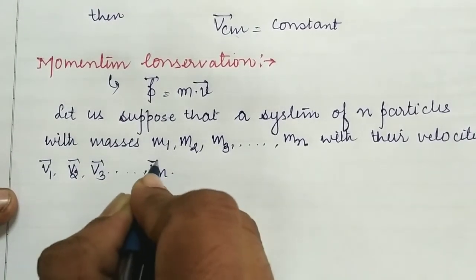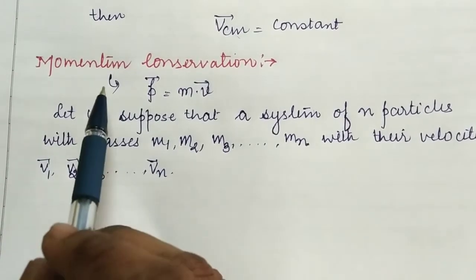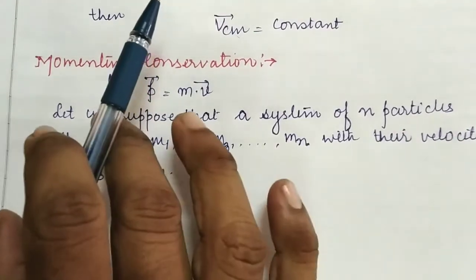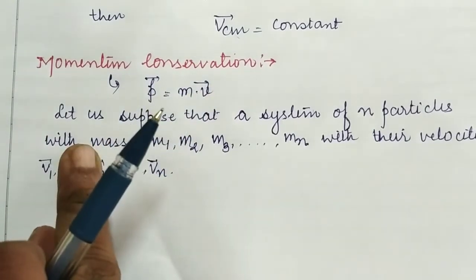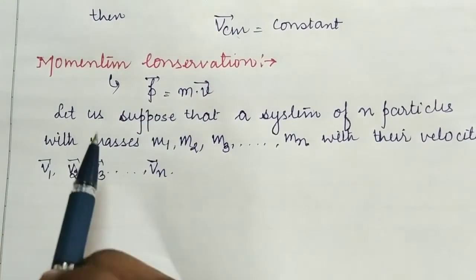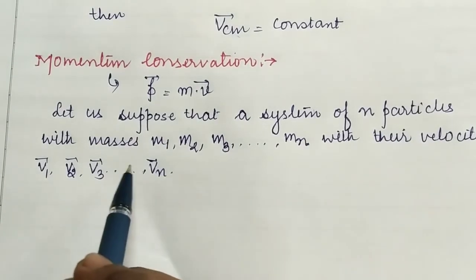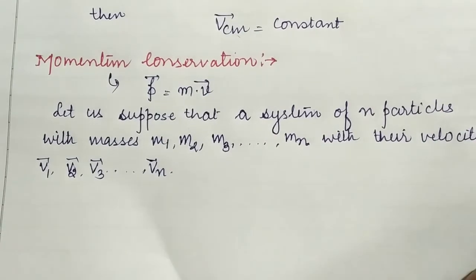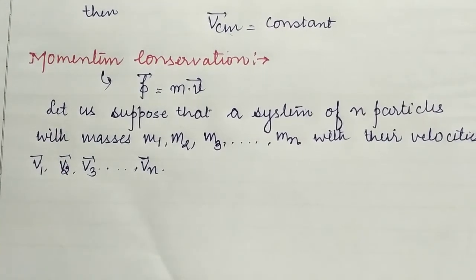Our aim here is to calculate the momentum conservation. It means that the momentum of a body remains unchanged, meaning momentum should be constant for a system. So first of all, we have chosen a system of n particles with masses m1, m2, m3 up to mn, with their velocities v1, v2, v3 and so on up to vn.